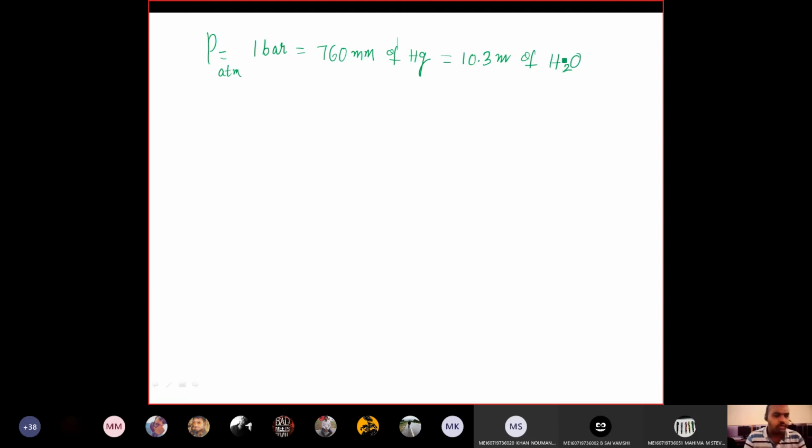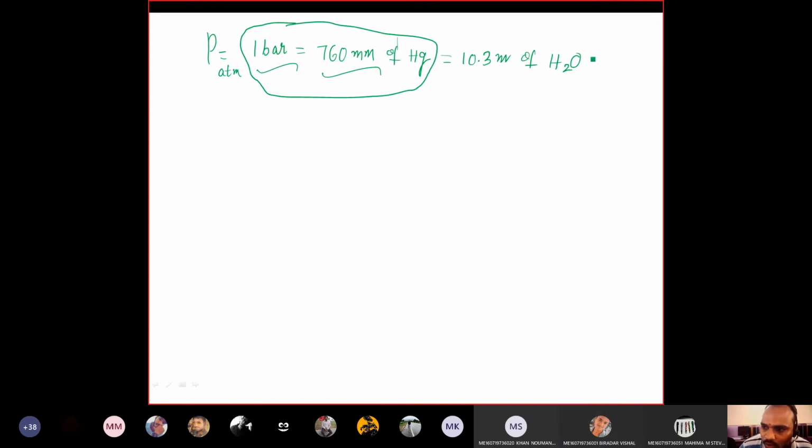How many of you know this thing? We know only Hg, sir. 760 mm of Hg, right? I think most of you are familiar with 1 bar and 760 mm of Hg. These two values are familiar, at least. I will tell you how to get 10.3 meters of water. For that, you require